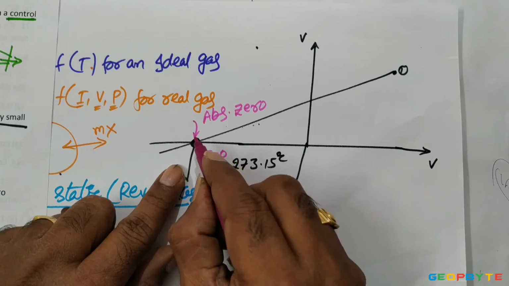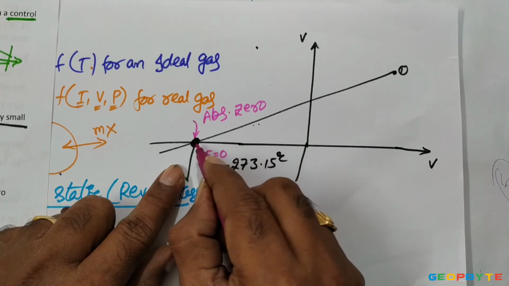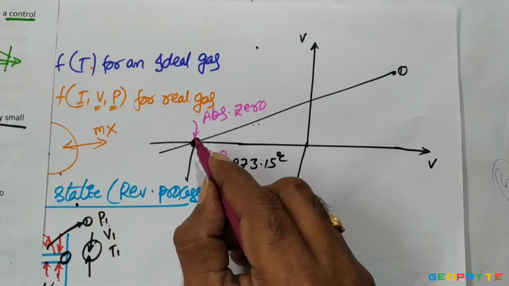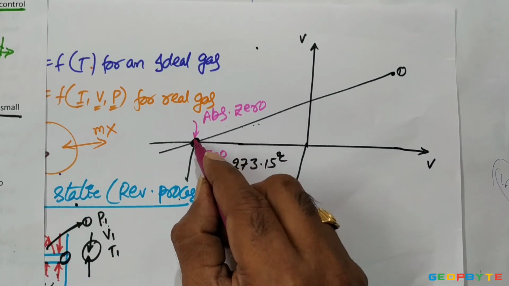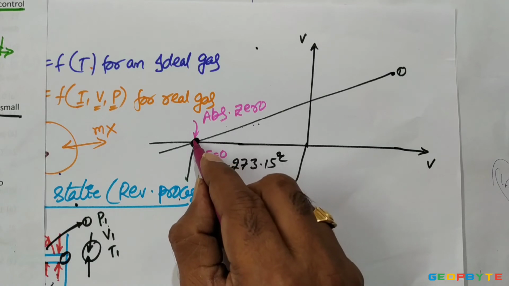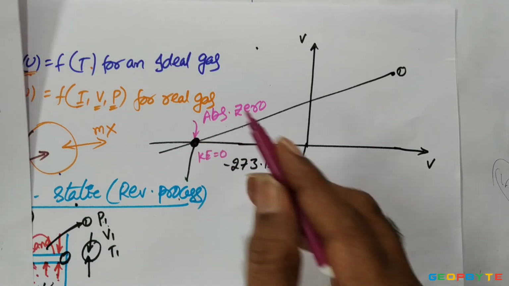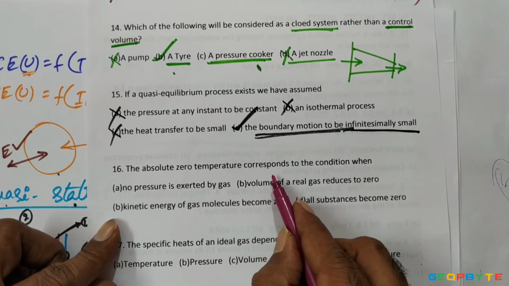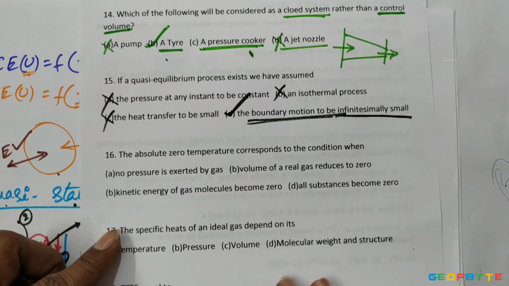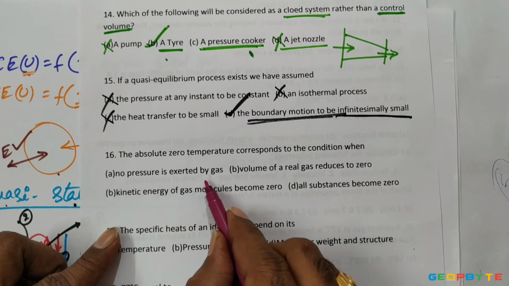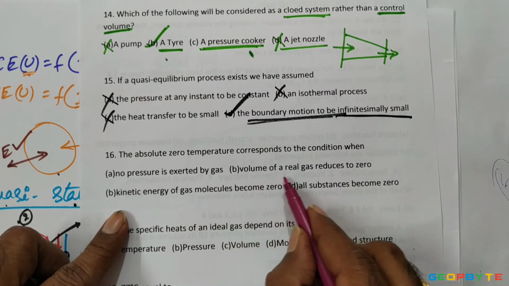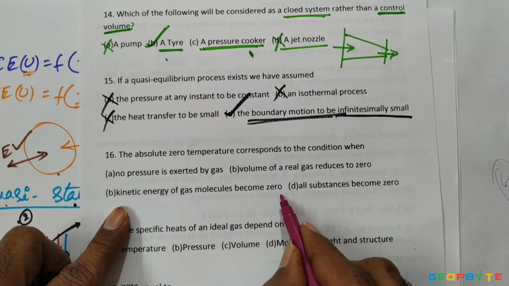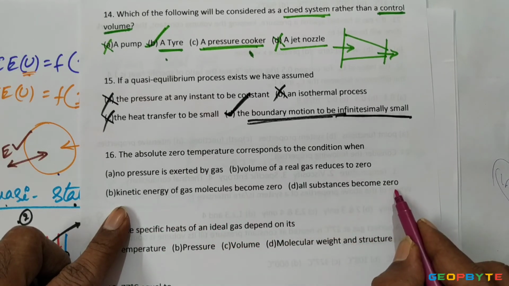The temperature at this state is called absolute zero temperature. Corresponding pressure is called absolute zero pressure. Now come to our problem. At absolute zero temperature, no pressure is exerted by the gas, the volume of a real gas reduces to zero, and the kinetic energy of the gas molecules becomes zero.